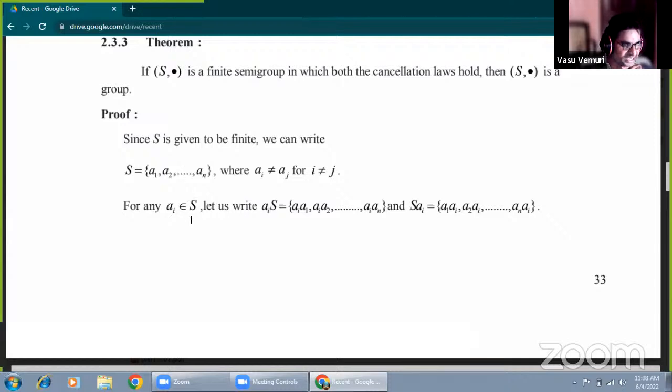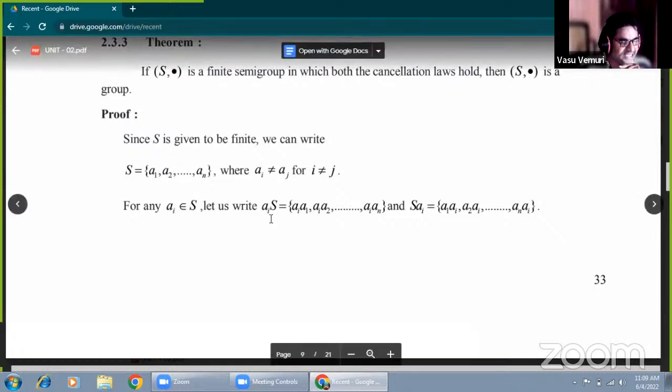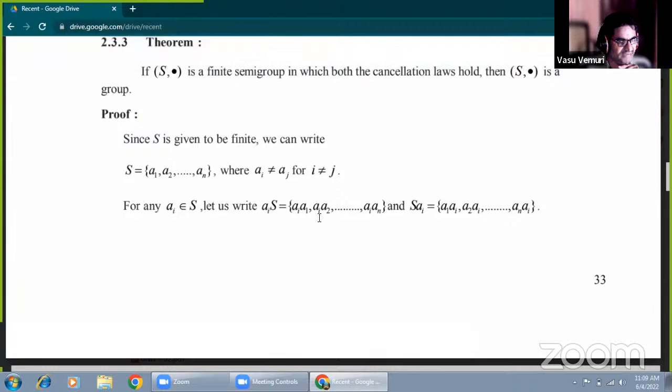On the left side, Ai is multiplied with each and every element: Ai S equals Ai A1, Ai A2, and so on, Ai AN.